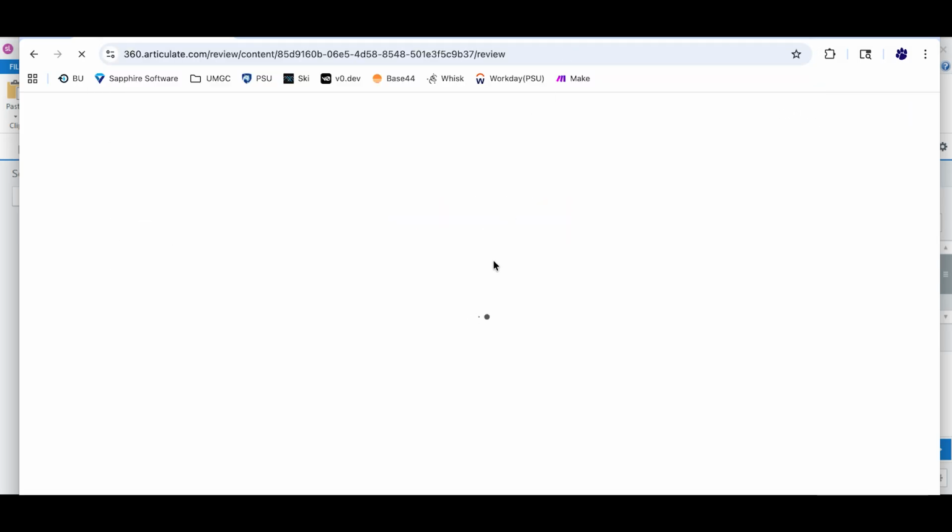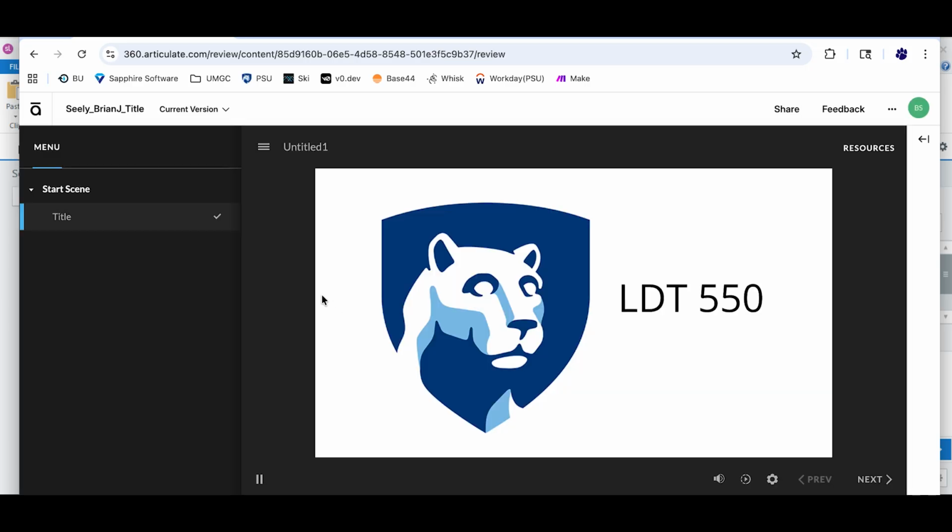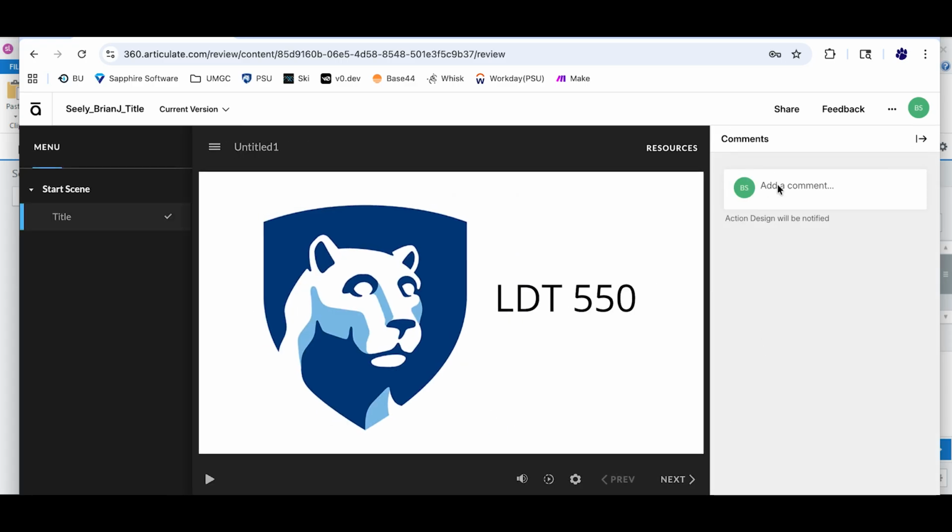I want to show you what it does here, and this is the Articulate review. Both of them are going to do the same, where you're going to have your project loaded, current version, and all that stuff. And so this is my part, I will be able to go through this and add a comment, right? So if there was a slide where I was like, oh, this is cool, I can add a comment, and you will get notified of that comment. So it's a good way for us to kind of go back and forth and talk through it.